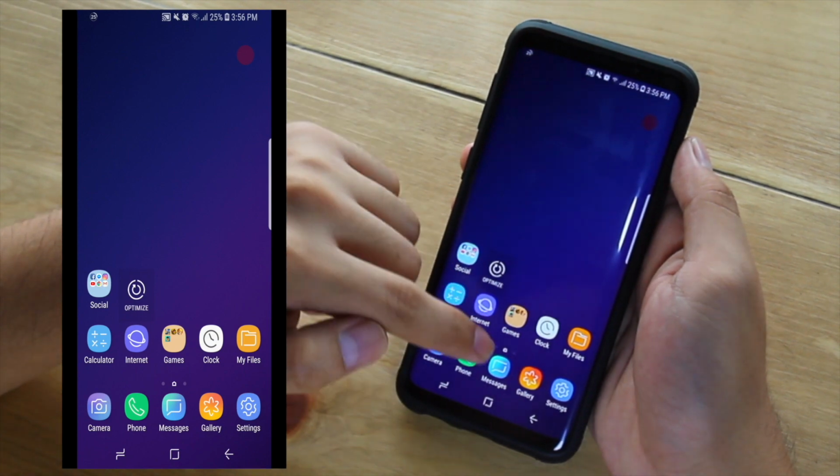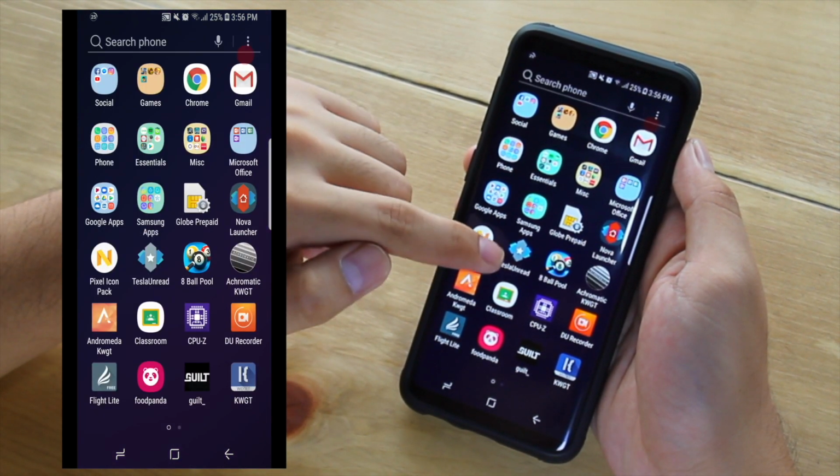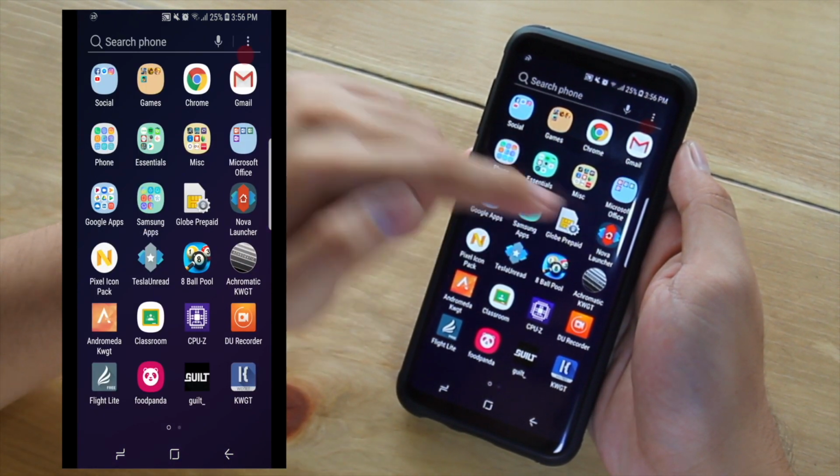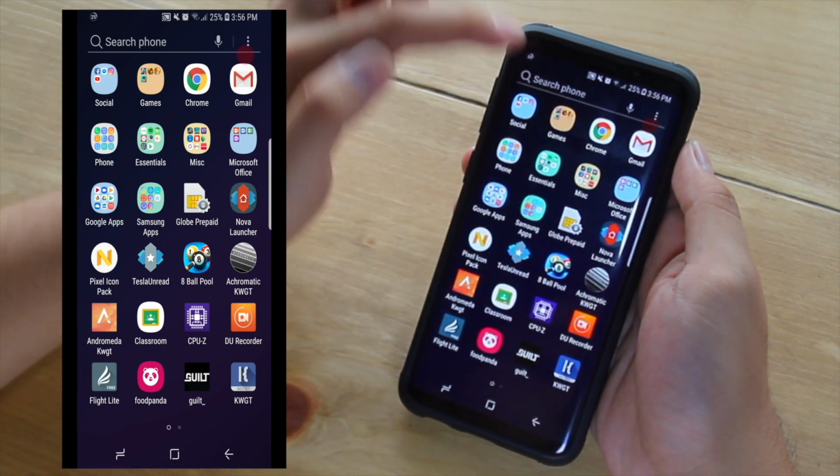Now we're ready to set up our home screen. First, we will enable Nova Launcher to be our main launcher.